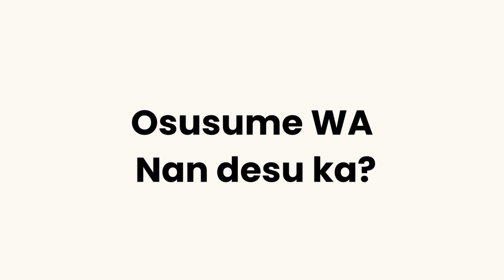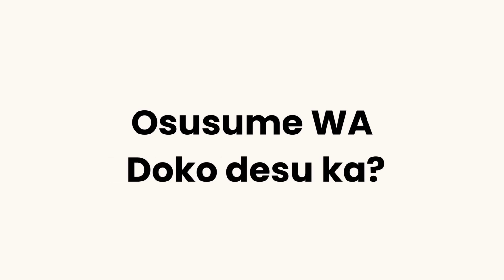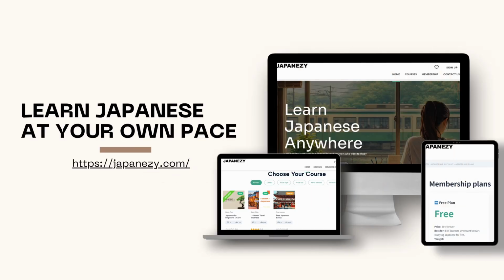Now, what if you want to ask about the place instead? Then you can say, おすすめはどこですか? As for the recommendation, where is it? So remember, the structure stays the same. You just change the question word depending on what information you want. I added more example sentences and useful vocabulary in the online course, so feel free to check it out. And try making sentences you might actually use in Japan, like where is the station, what is this, when is the event, and feel free to write your sentence in the comments.